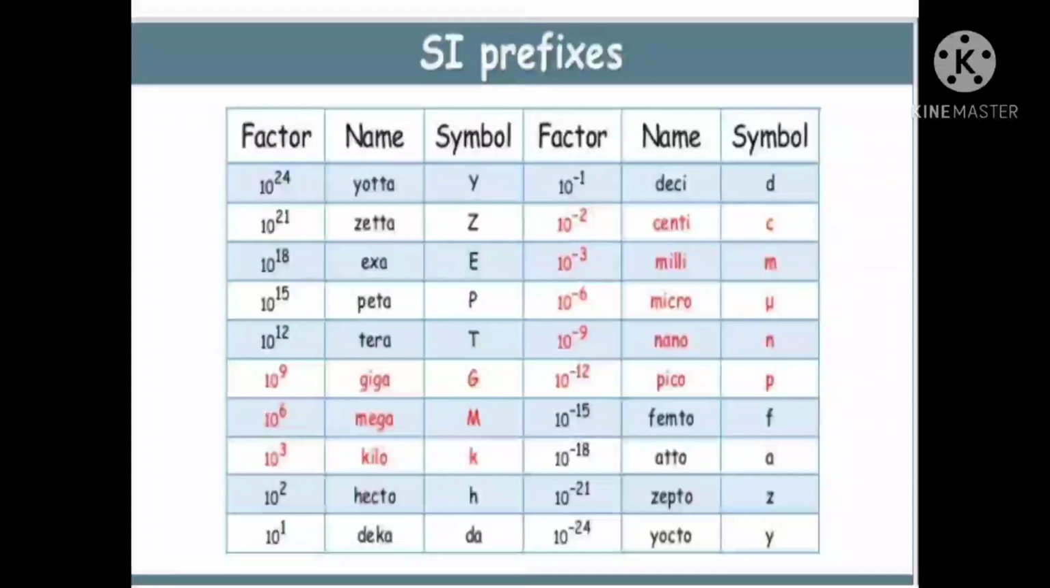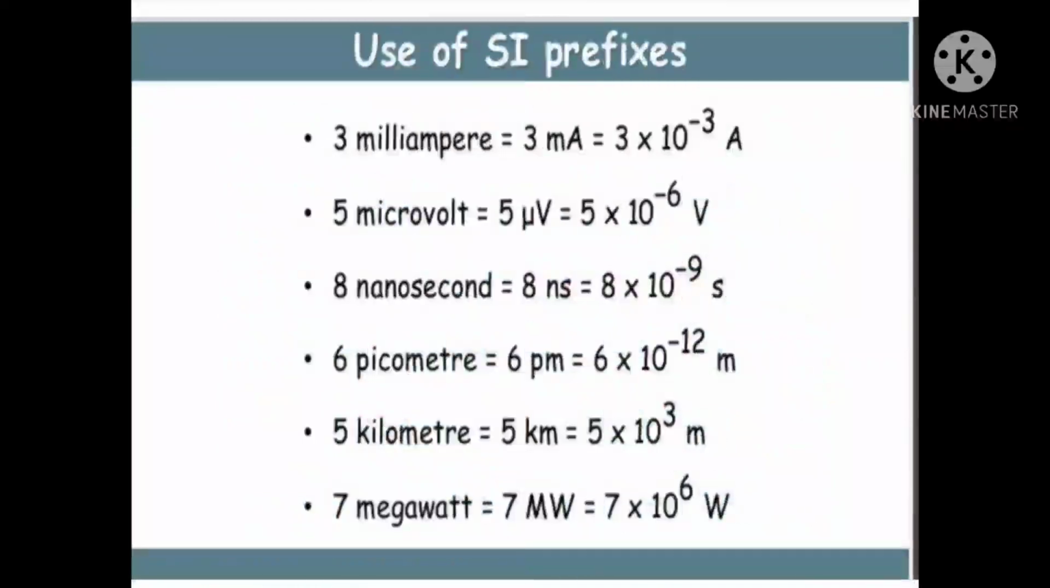So what are all the symbols here? Here you see how we are using the prefixes. For example, 3 milliampere can be written as 3 mA: milli, small m, and A for ampere. 3 into 10 power minus 3 ampere. 3 mA can be written as 3 into milli, meaning 10 power minus 3 ampere. So 3 into 10 power minus 3 ampere can be written as 3 mA. 5 microvolt: micro symbol mu, volt V.